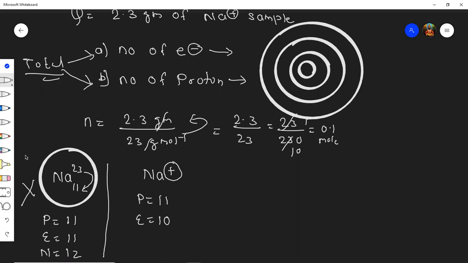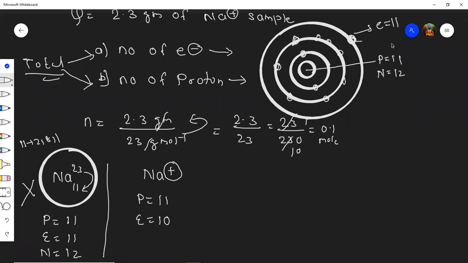If you see the electronic configuration of sodium, 11 electrons are there. So 2, 8, 1. So 2 electrons I am drawing in the first shell, then 1, 2, 3, 4, 5, 6, 7, 8, and 1 electron in the outermost shell. So protons are 11, neutrons are 12, and electrons total are 11.